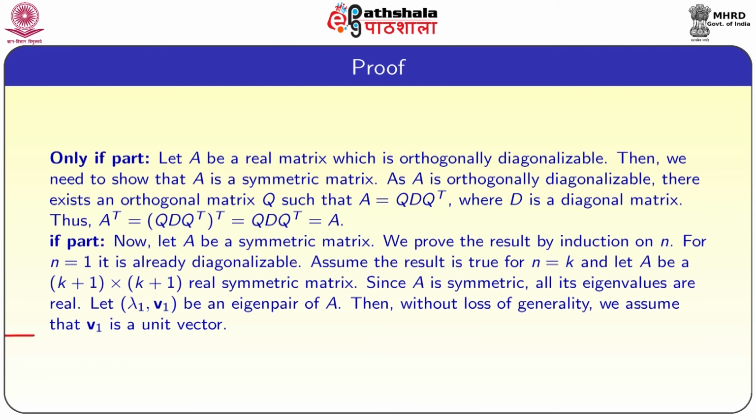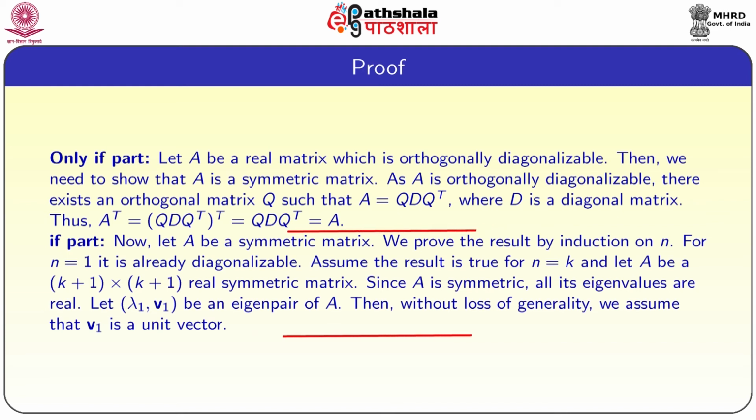Now, we will see the other part, the if part. Let A be a symmetric matrix, we prove the result by induction on n. For n equal to 1, it is already diagonalizable. Assume the result is true for n equal to k, and let A be a k plus 1 cross k plus 1 real symmetric matrix.